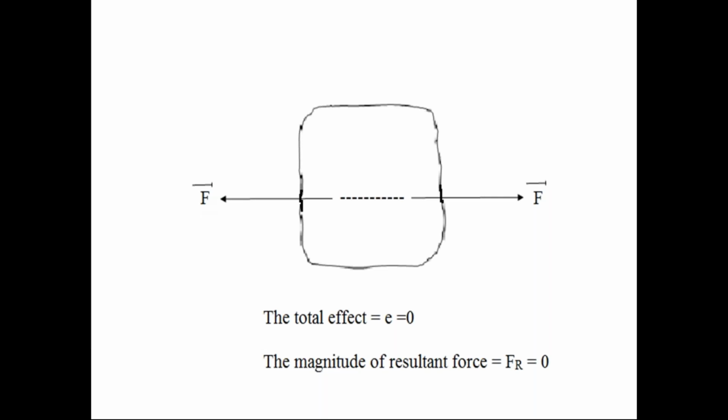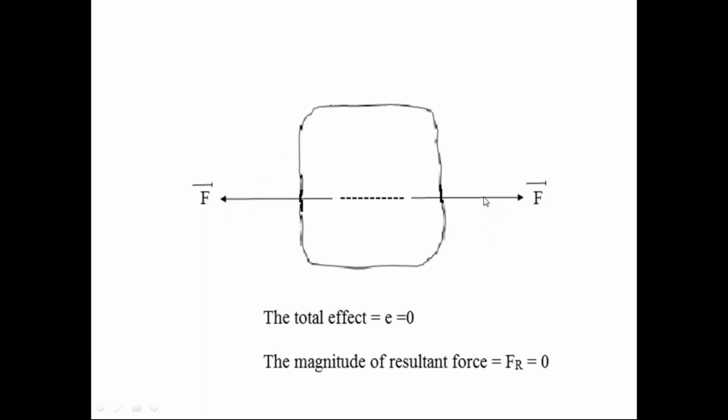When two collinear forces are acting on the rigid body, they must act in opposite directions and must be of equal magnitude. Then we can consider these two collinear forces to be in equilibrium condition, because if they act in opposite directions with equal magnitude, they cancel with each other.